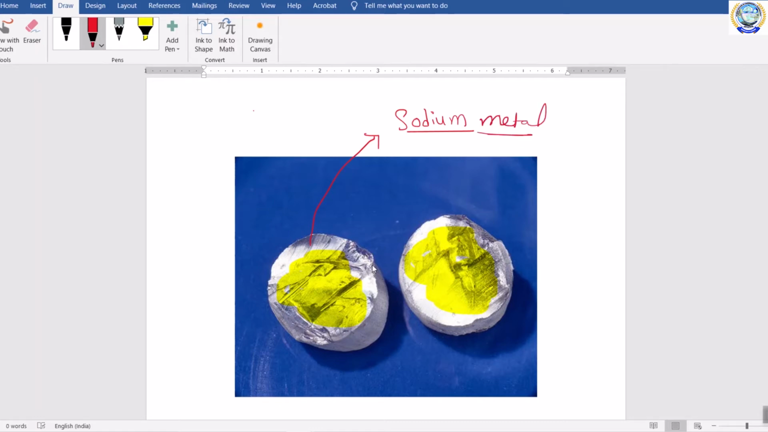This is very soft metal, even you can cut it with a knife. Generally this metal is stored under kerosene. Why? Because it can readily react with air and will form sodium oxide. So let us come to the topic.